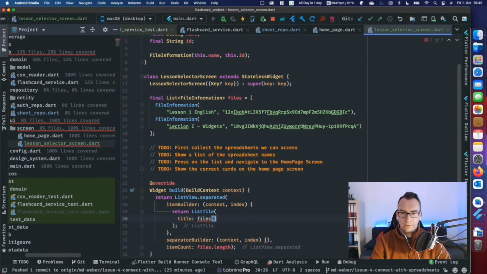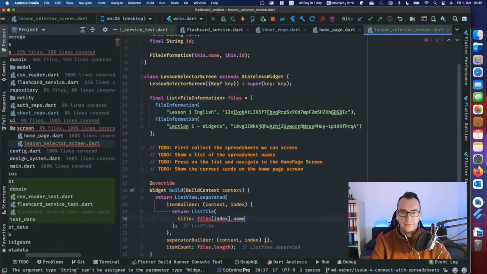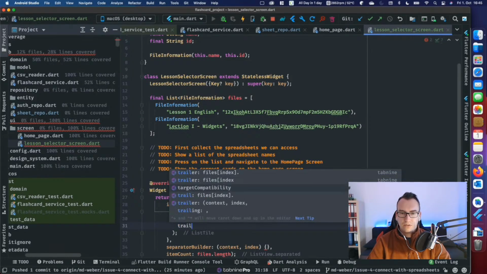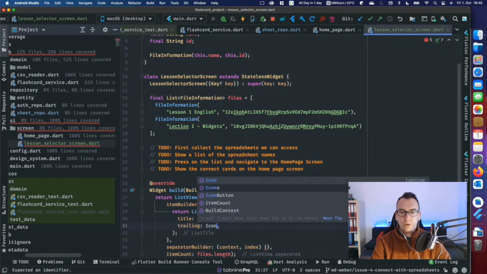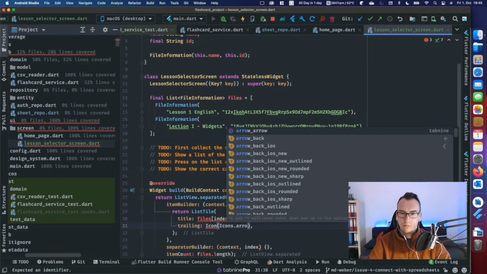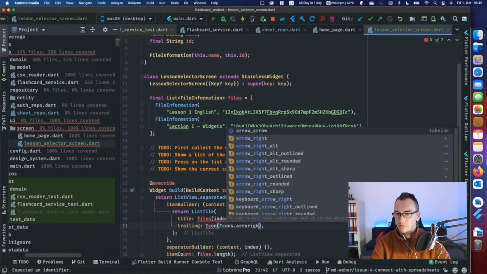So, we want to have a title, which is our, how can we do that now? files[index].name. And we want to show some kind of trailing element, something that is behind it. And we want to show an icon, Icons.arrow_right. We have a right arrow, left, up, down, and right.